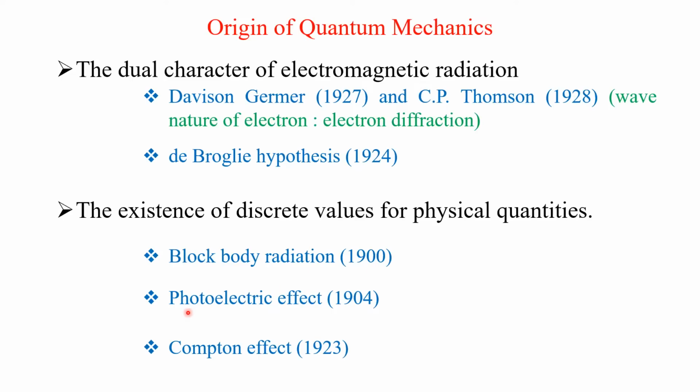The next one is the Einstein photoelectric effect, in which he explained the quantization of energy, as well as the Compton effect. So the dual nature gives the birth of quantum mechanics.